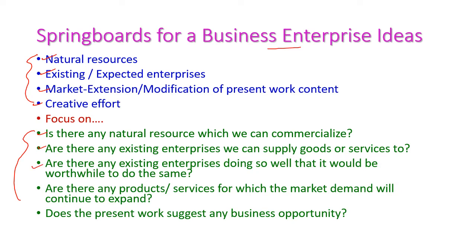And next one is, are there any existing enterprises doing so well that it would be worthwhile to do the same? And next one is, are there any products or services for which market demand will continue to expand? And next one is, does the present work suggest any business opportunities? So we need to collect the information for all these questions to get the business enterprise ideas.